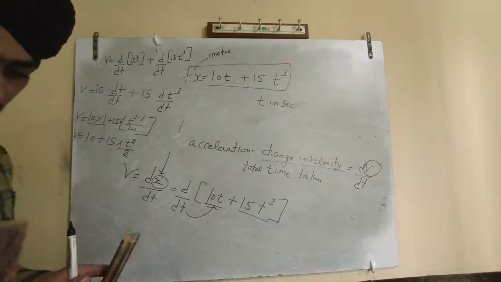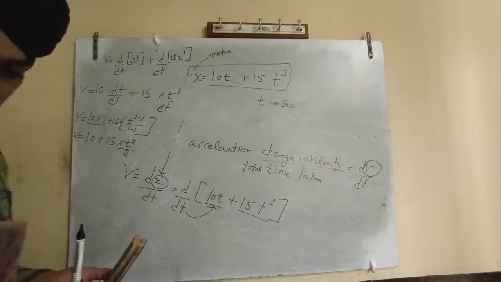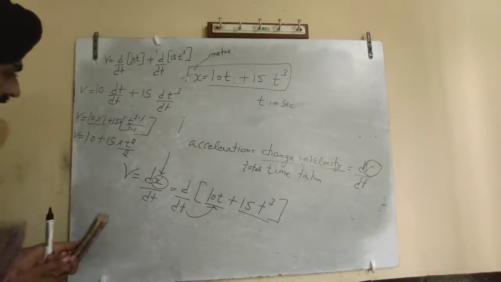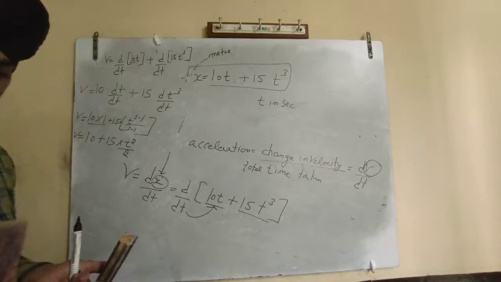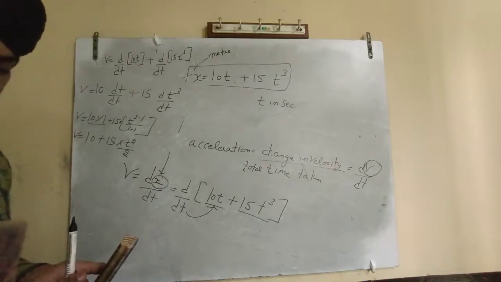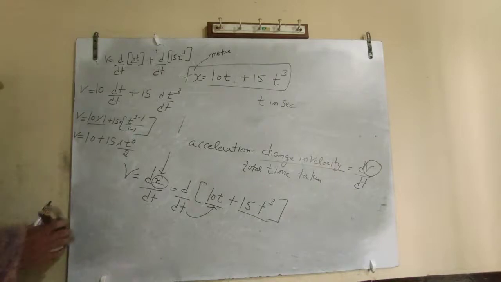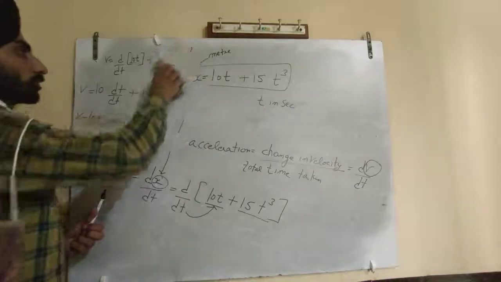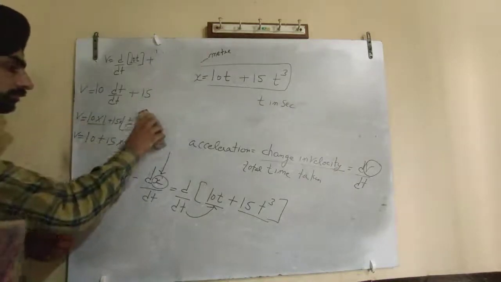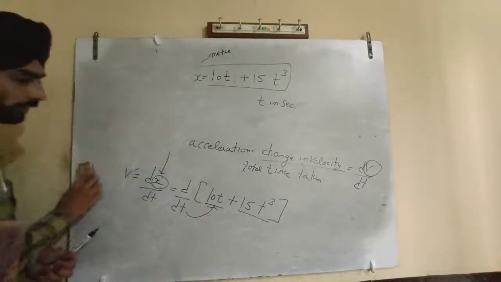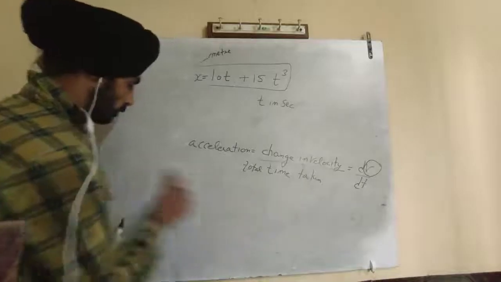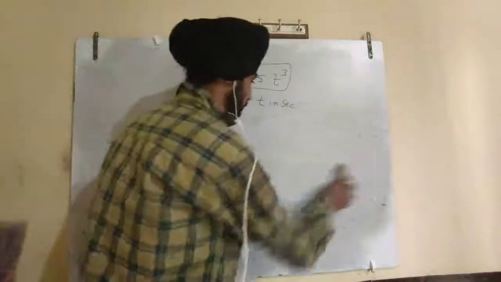You have got the value of v, 10 plus 15 into 3. Okay, there is one wrong thing. You have to go back to this differentiation concept again. So we will be discussing this numerical again from the beginning. We have to discuss it. There is some mistake happening.